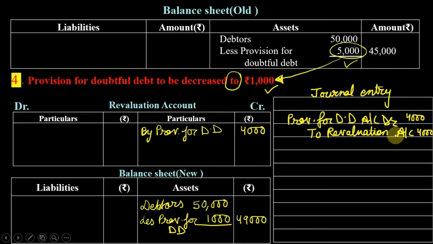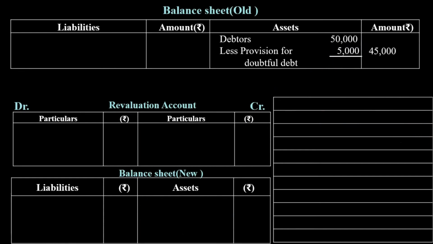Now let us see the next case. All debtors are good. Now what do you mean by all debtors are good? Means there is no need for provision for doubtful debt. Our debtors are surely going to give us, there is 100% surety that they will give us the money. So this particular provision is not required.